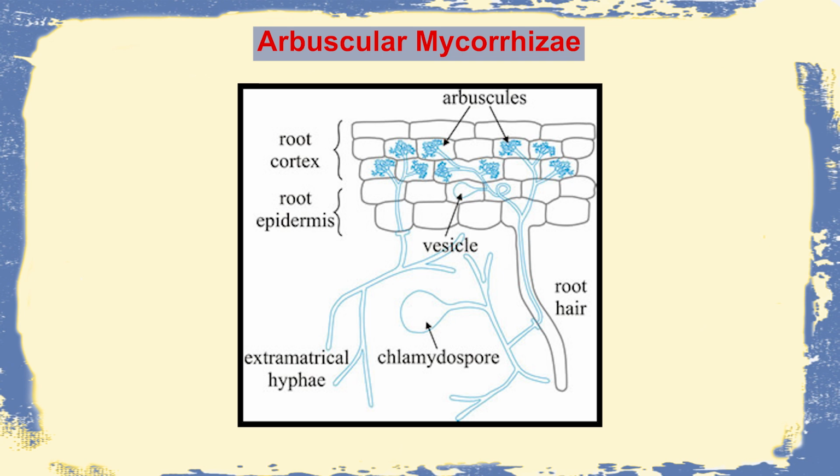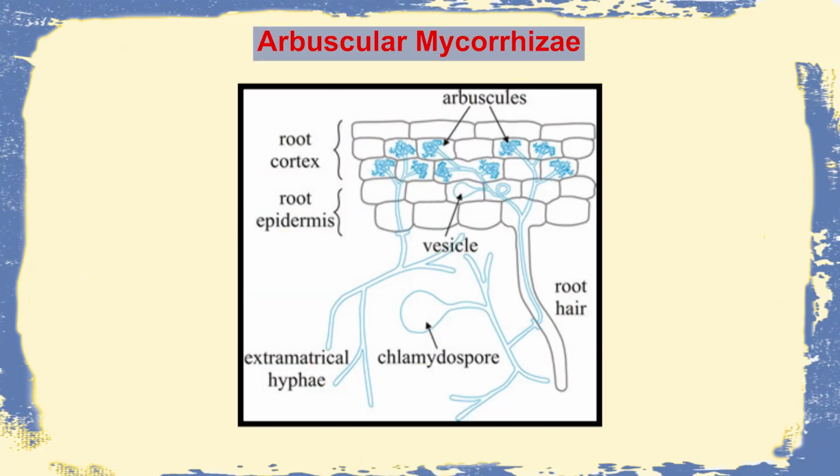This particular hyphal colony is called arbuscules, and sometimes these arbuscules will be formed intracellularly, but extracellularly they produce a reproductive structure or asexual spores called chlamydospores, which act as resting spores and allow the fungi to survive during dry conditions.